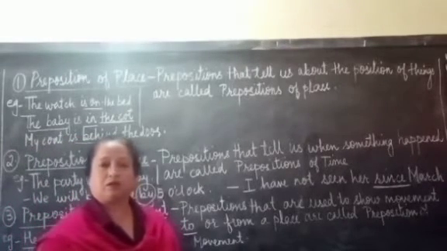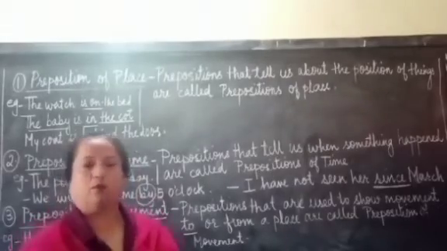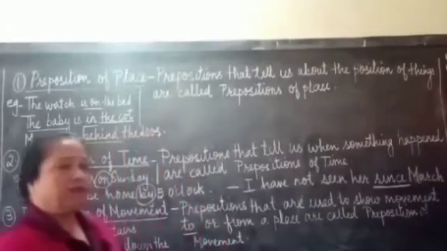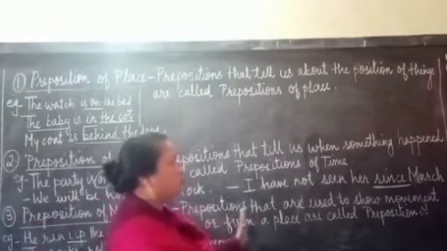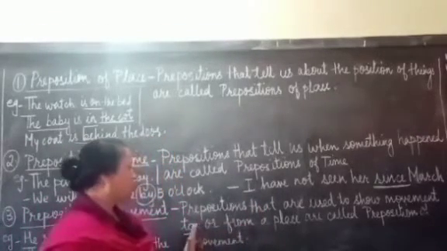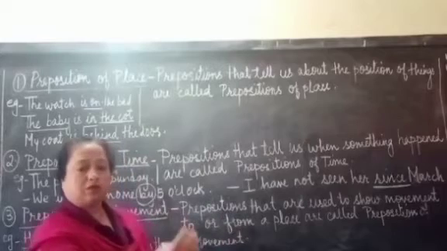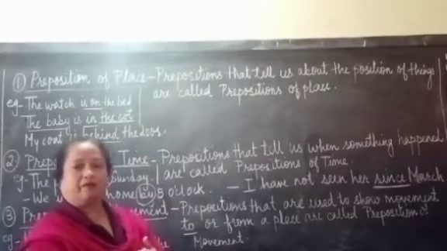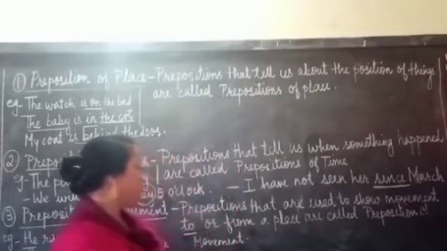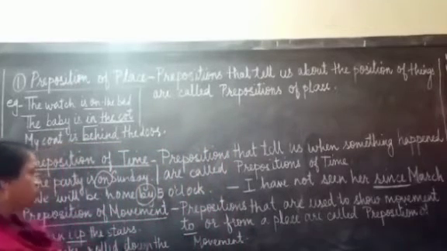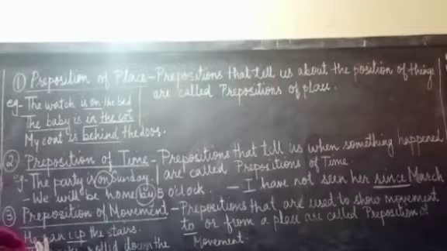We move across, we move up, we move down. So there are different words that describe the movement. So prepositions that are used to show the movement to or from, that means to go somewhere or to come back from somewhere, are called prepositions of movement. So what are the examples that I have written over here?